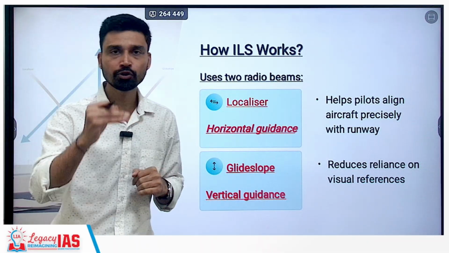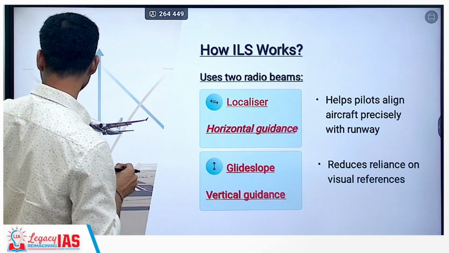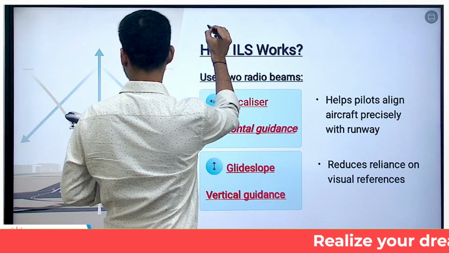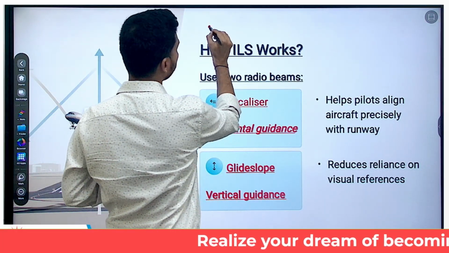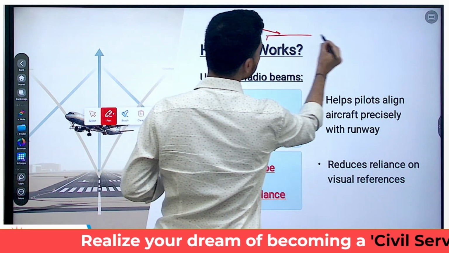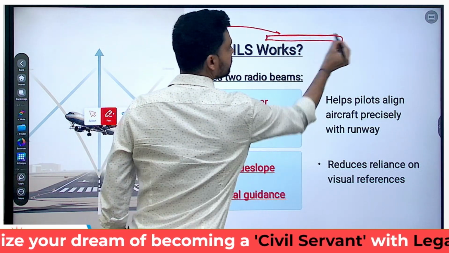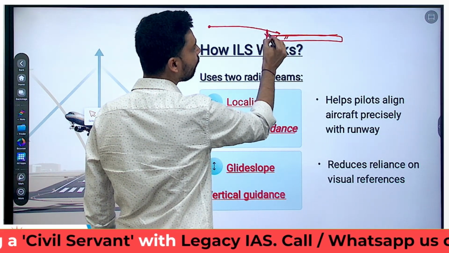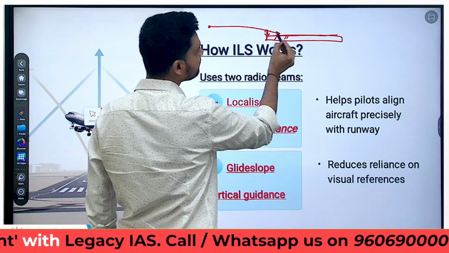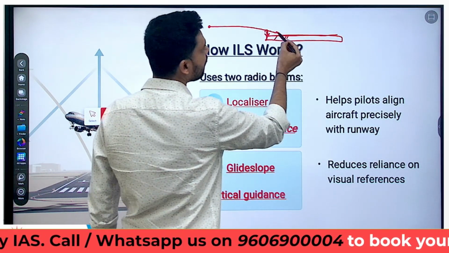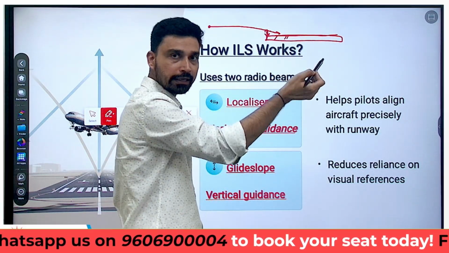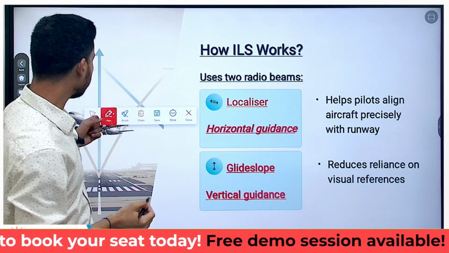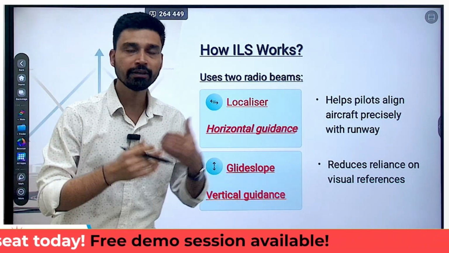So, with the help of both horizontal and vertical guidance, if you try to understand, suppose you have an aircraft and it is trying to land, and there you have the runway strip. For safe landing, it needs to ensure two things. First, it needs to be accurately aware of how far vertically it is up from the ground. At the same time, it needs to be aware of the horizontal distance, or how far away the aircraft is from the runway strip. By using both localizer and glide slope, this information can be transferred to the pilot.